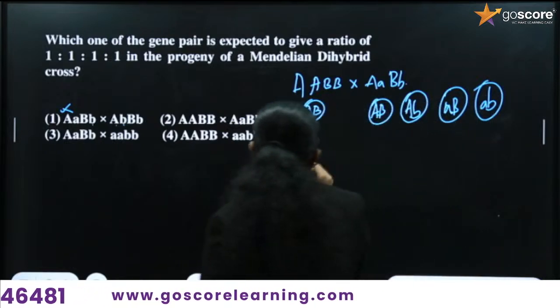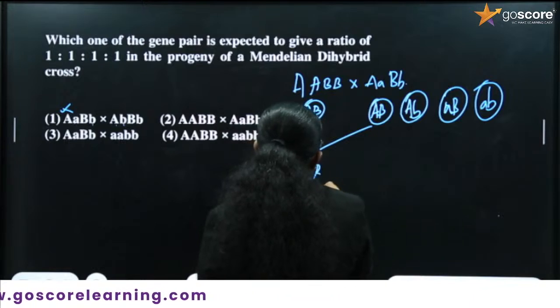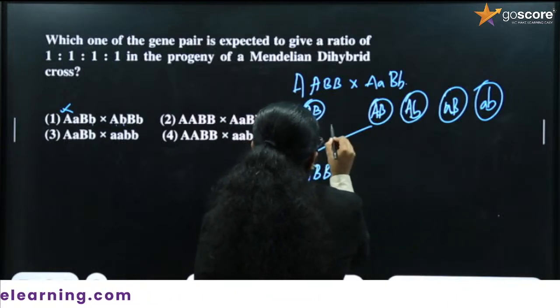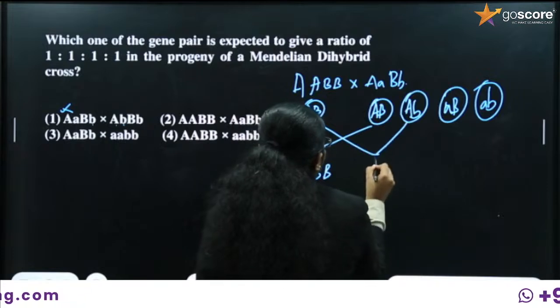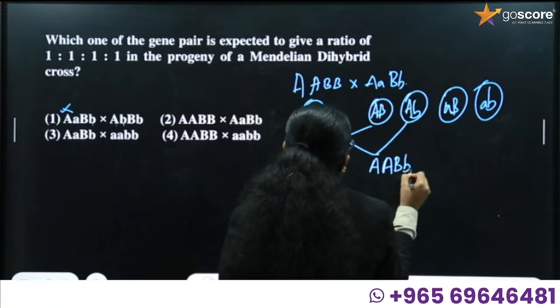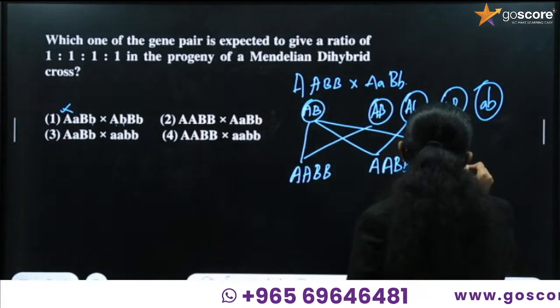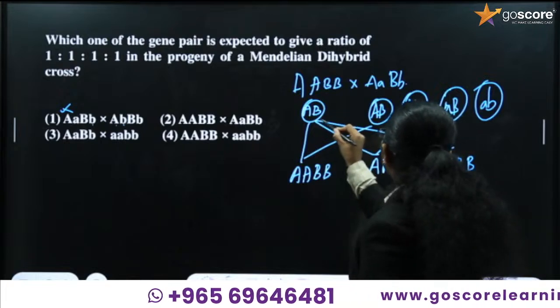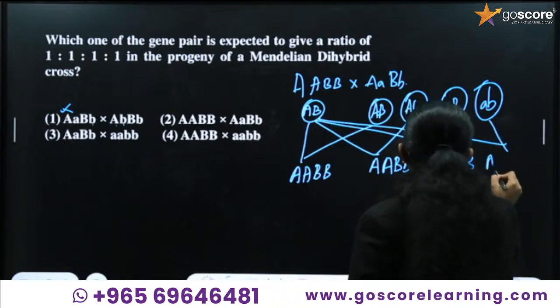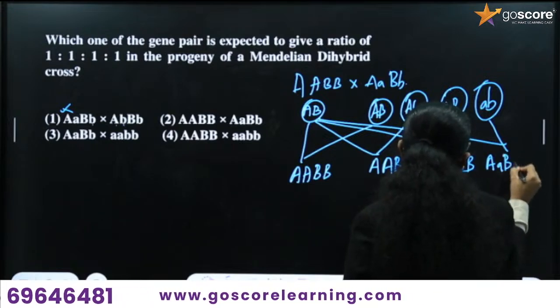So what will be the possible progeny? Capital A, capital A, capital B, capital B will be one progeny. Then the next progeny, capital A, capital A, capital B, small b. Next one, capital A, small a, capital B, capital B. Last one, capital A, small a, capital B, small b.